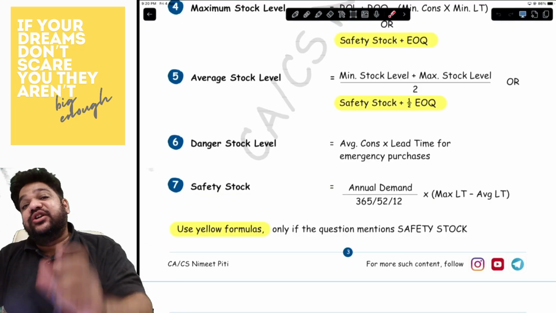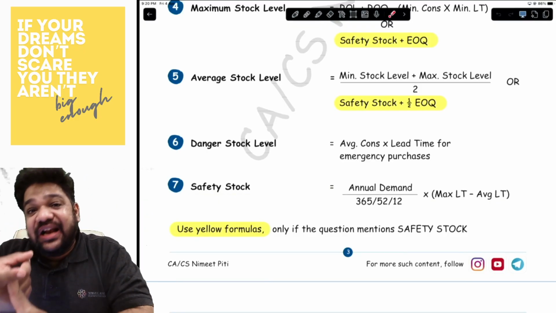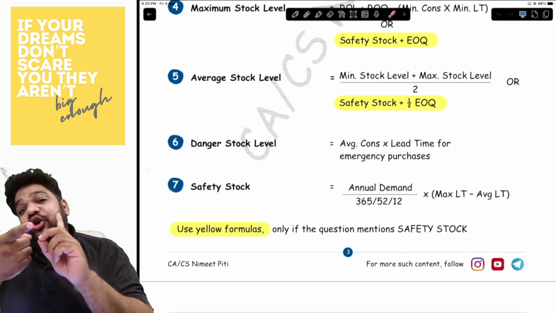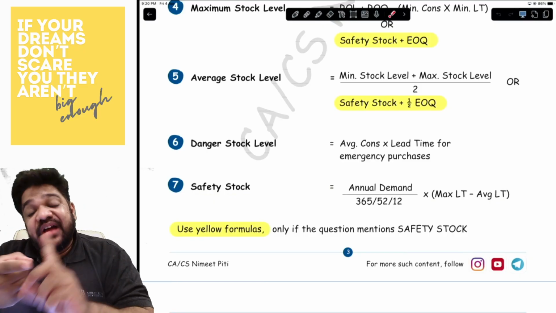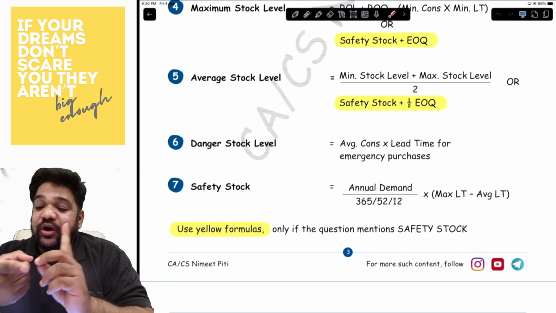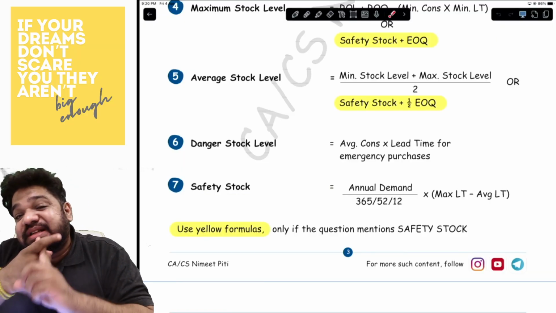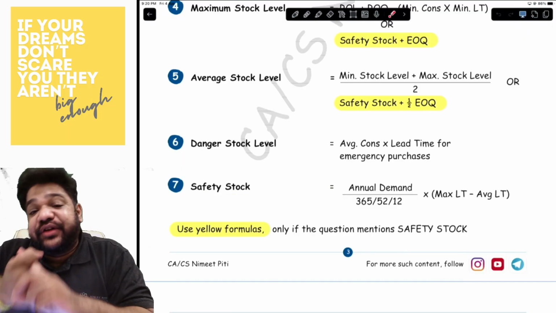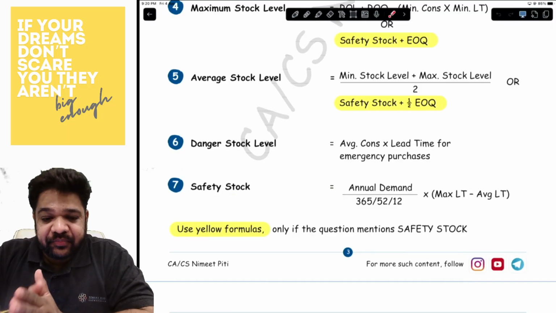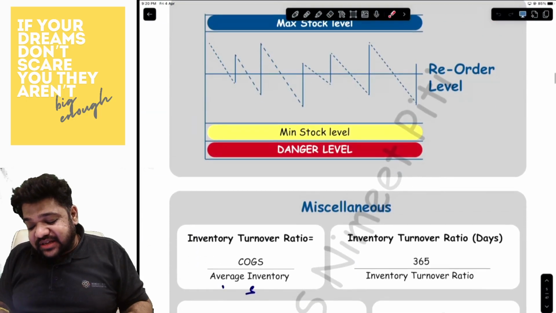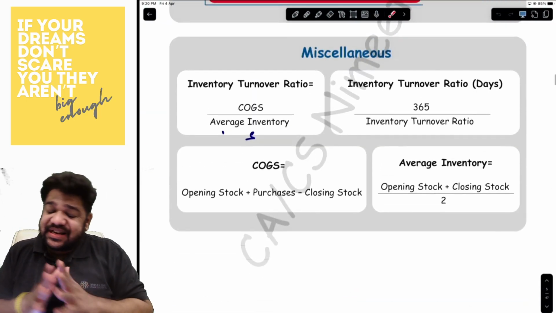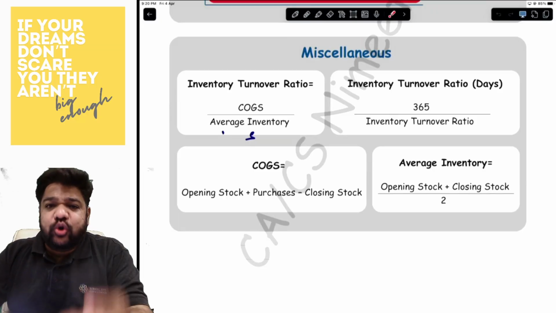It really depends on your lead time. If the lead time is given in days, then you will divide by 365 days. If the lead time is given in months, you will divide by 12 months. If the lead time is given in weeks, you will divide by 52 weeks. Is that clear? And coming to the last segment, the miscellaneous segment, here we have only two formulas.